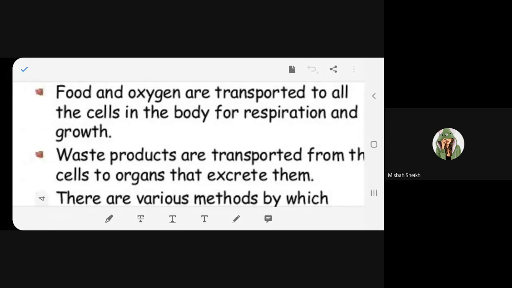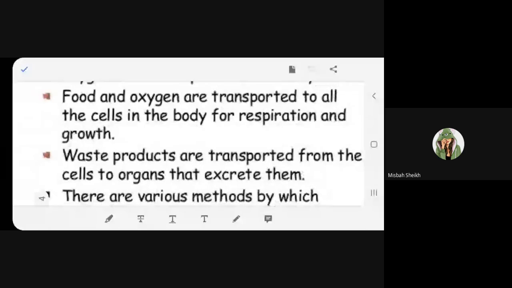You have to teach me in this point what is required. Explain better. Food and oxygen are transported in the body for respiration and growth. How?